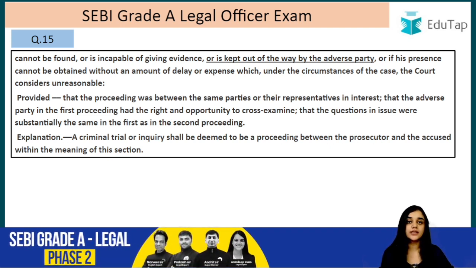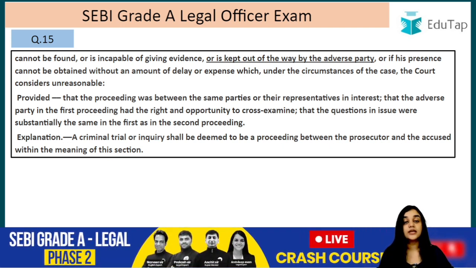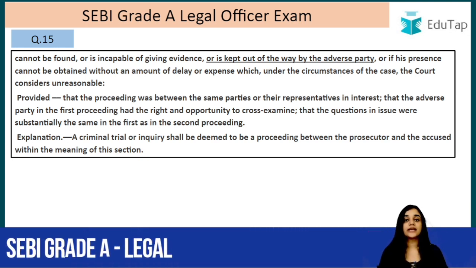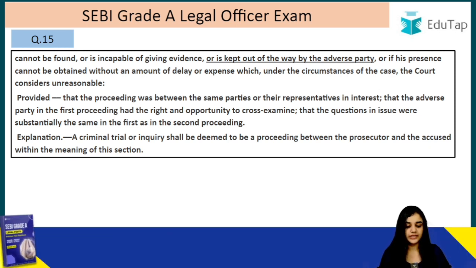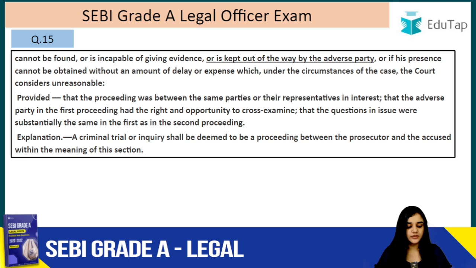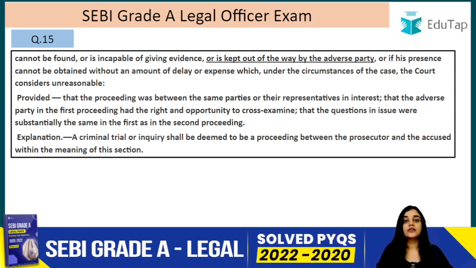This was not mentioned in section 32, but this is mentioned here. If he is kept out of the way by the adverse party, it can be due to coercion, it can be due to force, right? So if he is kept out of the way by the adverse party, or his presence cannot be obtained without an amount of delay or expense, which under the circumstances of the case the court considers unreasonable.